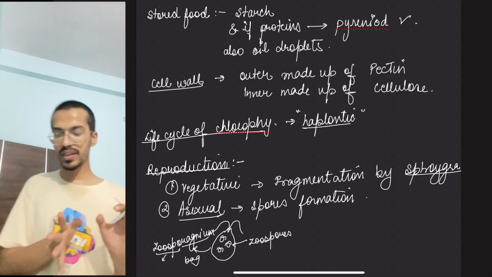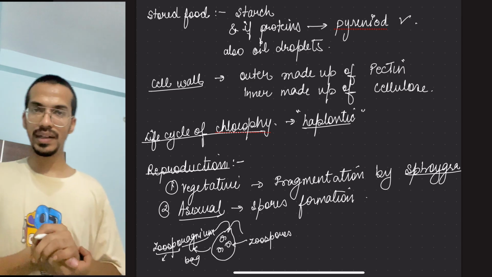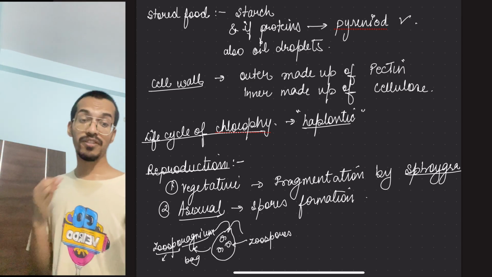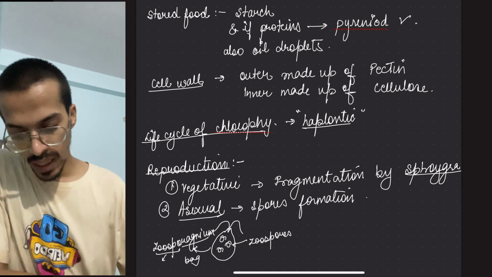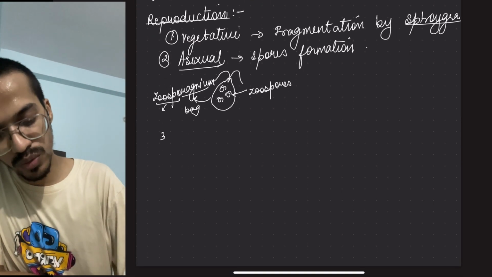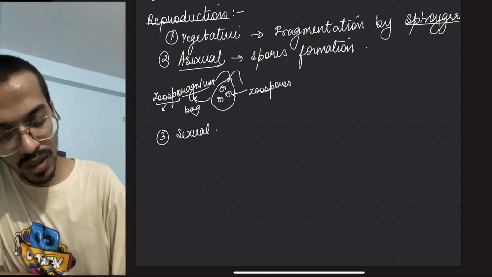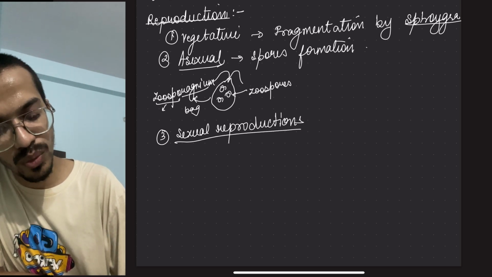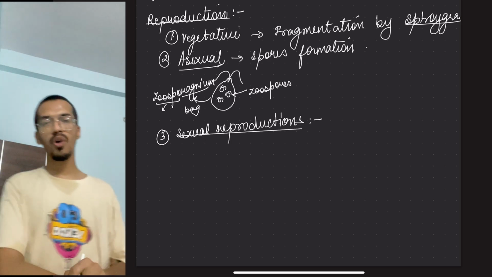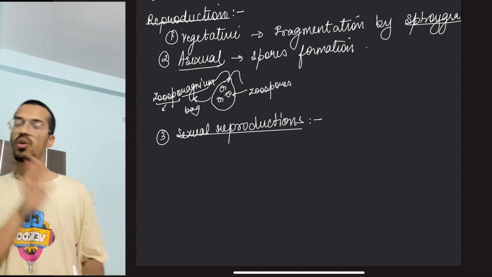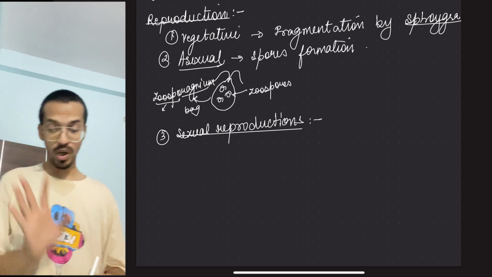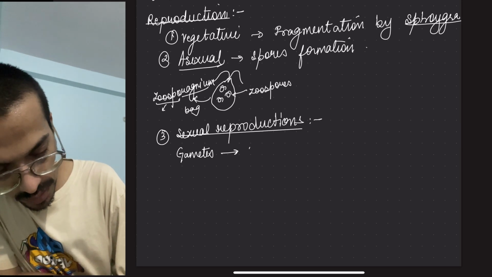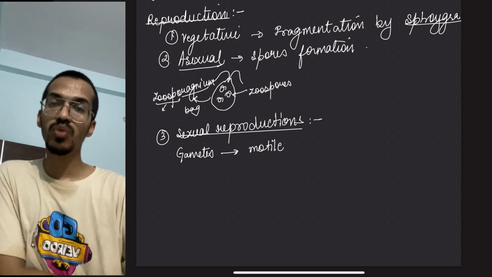So this thing you have to remember. If you have gone through the older classes, you might remember this fact. If not, then remember it from here. Now if we come to sexual reproduction, I told you they will make gametes. In sexual reproduction only gametes will form. Now the question is whether they will be motile or non-motile. The gametes would be motile. You have to remember this fact. If motile, it means flagella are present.